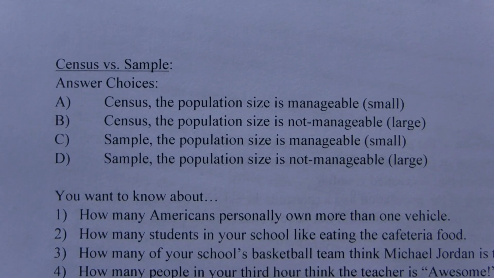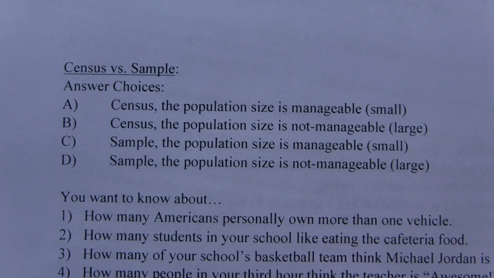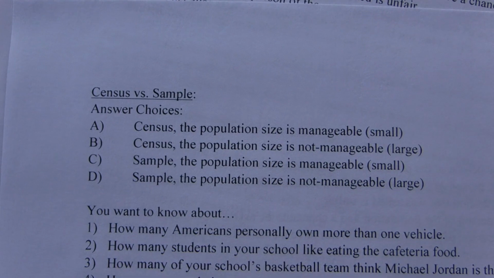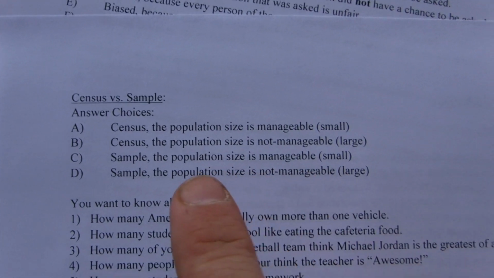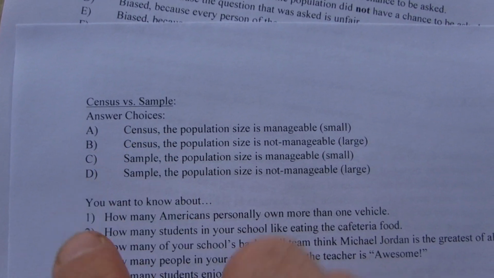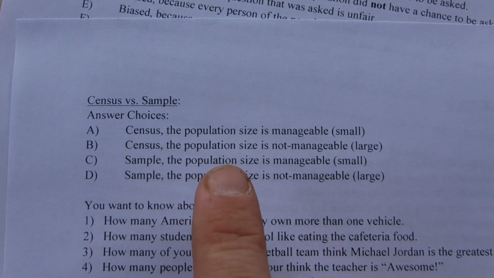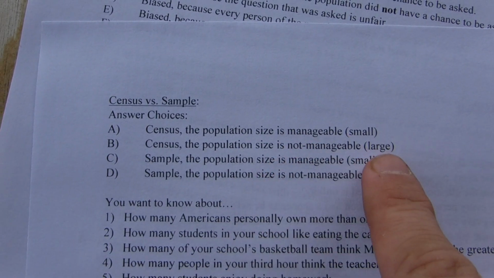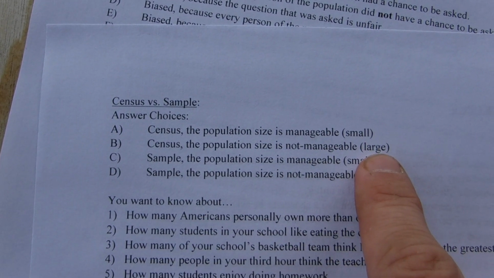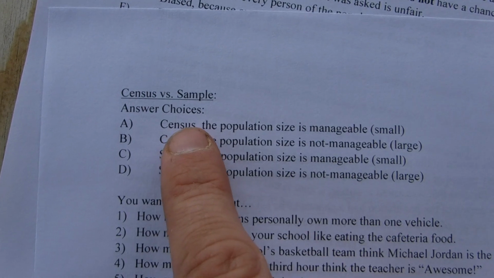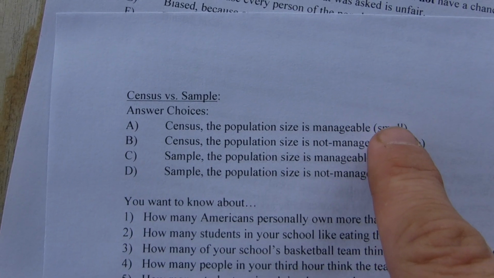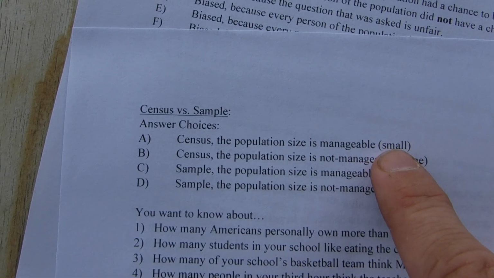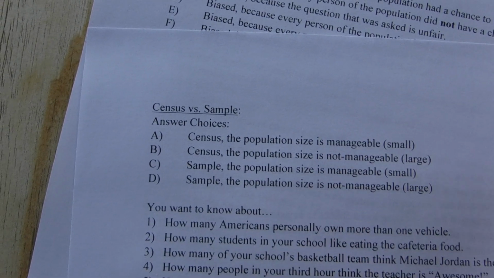And again, here are, in essence, the different options that you could be given. Again, there's a lot of distractors in here. The only valid options are this. You want to take a census because it's the most accurate. However, just because it's the most accurate doesn't mean you would do it. You would not take a census if the population is very large. It's not manageable. So you would only take a census when the population is small. Everything else is a distractor. So you want to do this, but it has to be small. It has to be manageable.